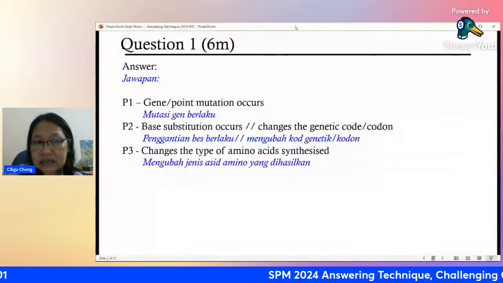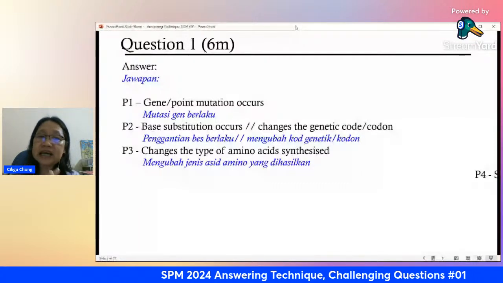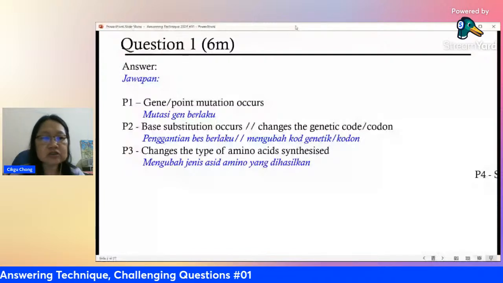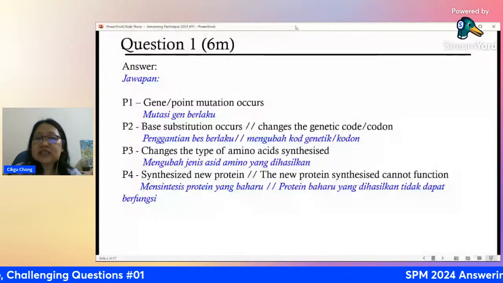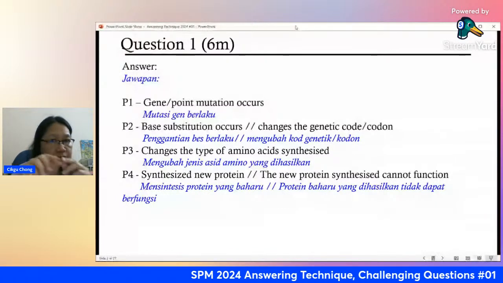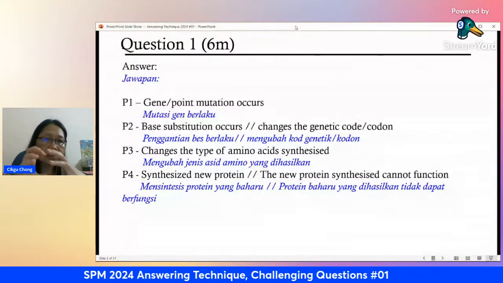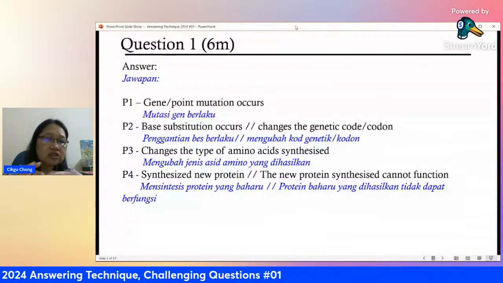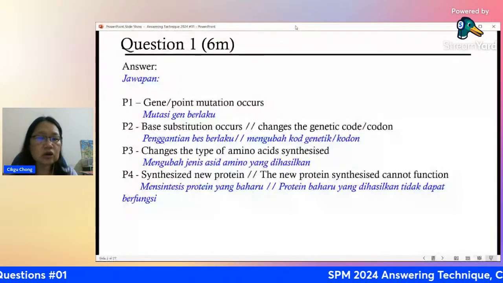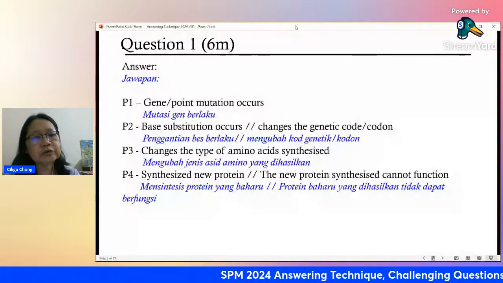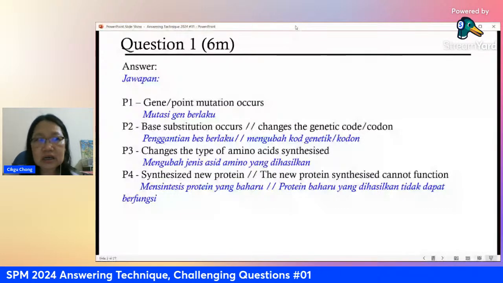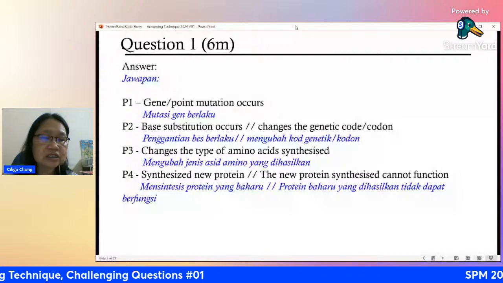So lastly, you happen to synthesize a new protein, and this new protein may not be able to function. So you have the genetic disease. Okay, just because one of the nitrogenous bases has been altered, it causes the molecule that you make, the amino acid, is not the correct one. So you cannot produce the protein that you want to produce. Okay, all right, so this is also 2 marks. This is question 2 actually in the format. This is an easy question, only 6 marks.